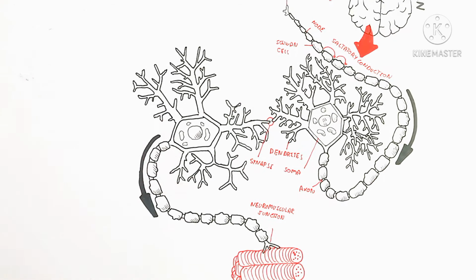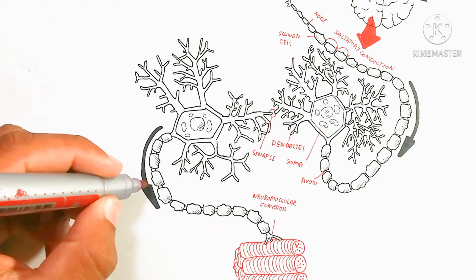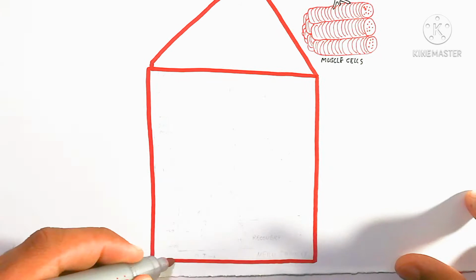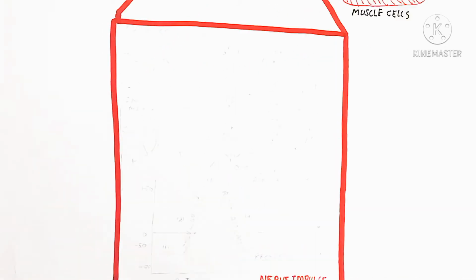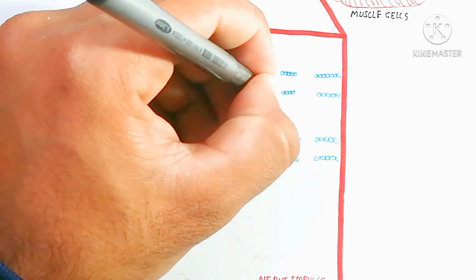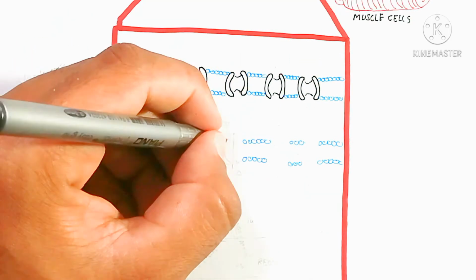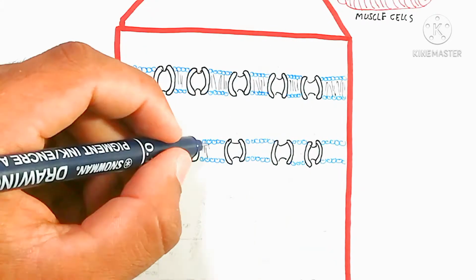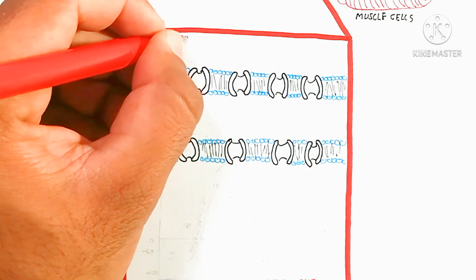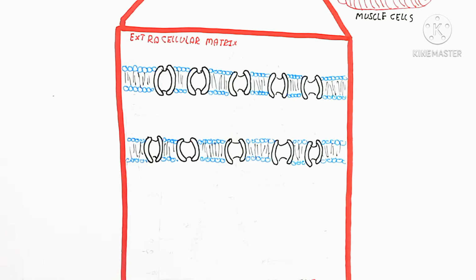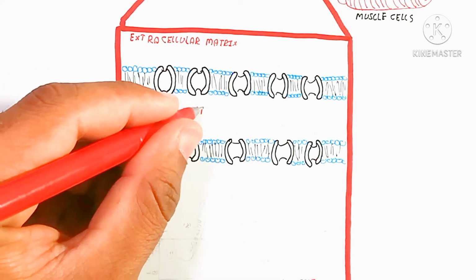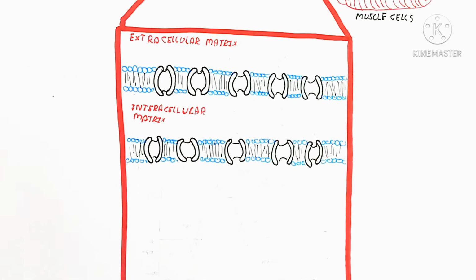So here are the dendrites, and here is the movement of the impulse from here to here: the interneuron goes into the motor neuron after the sensory neuron activity gives the signal toward the spinal cord, and that brings the signal toward the muscles via a motor neuron. So the sensory neuron is used for sensing and the motor neuron is used for muscle contraction, for example. The motor neuron can be voluntary or involuntary: voluntary for the skeletal muscle, and involuntary for the digestive system and many more.